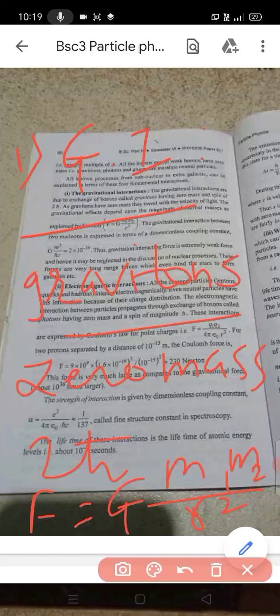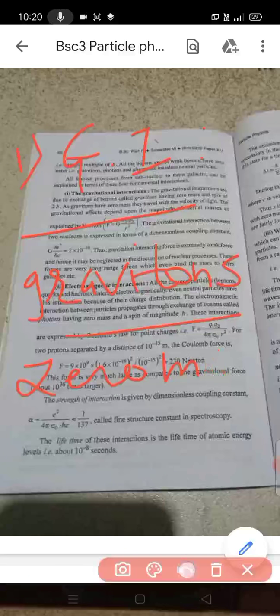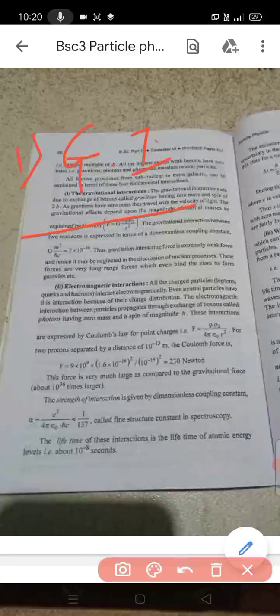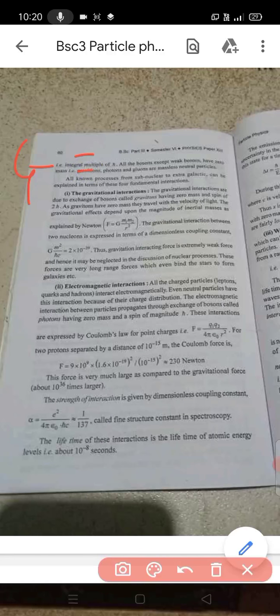The gravitational interaction between two nucleons is expressed in terms of a dimensionless coupling constant, that is, G into m square divided by H cross c is equal to 2 into 10 raised to minus 39. Note it down.